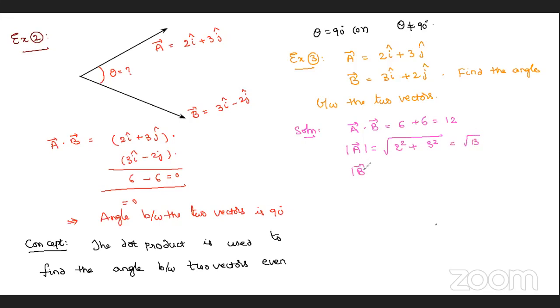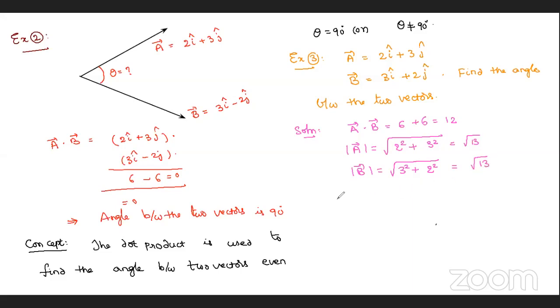In the same way you will get mod b bar also root 13. Why? Because just interchange the numbers. This will be bx square, 3 square, plus by square, 2 square, that is also equal to root 13.